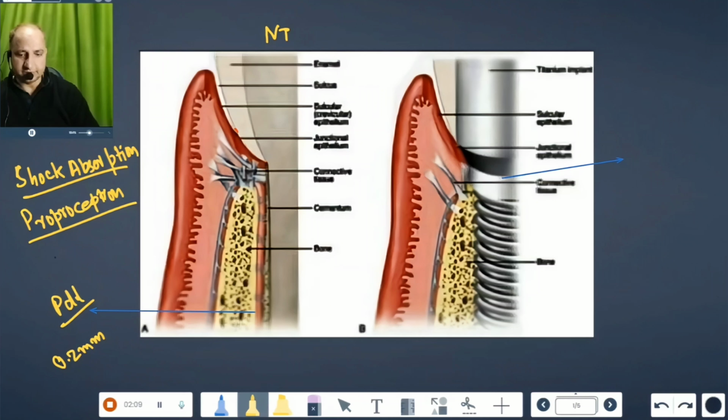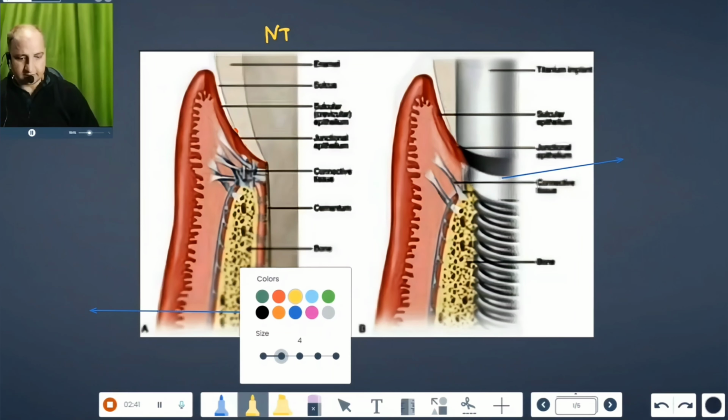The natural tooth has physiological mobility that ranges from 25 to 100 microns. Besides these, the PDL contributes to nutrition, continuous remodeling and repair.